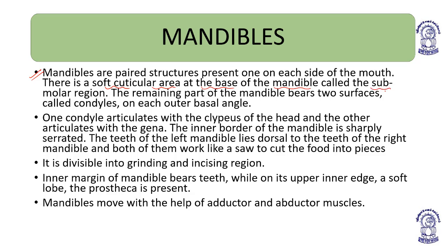They are present on each side of the mouth. There is a soft cuticular area at the base of the mandible, which is called the submolar region. At the base of the mandible, there is a soft cuticular area known as what? Submolar region.